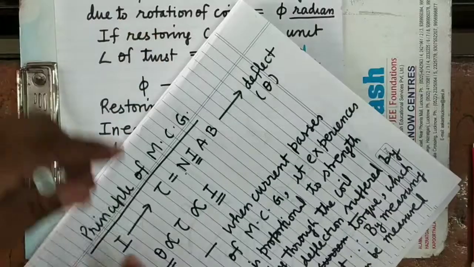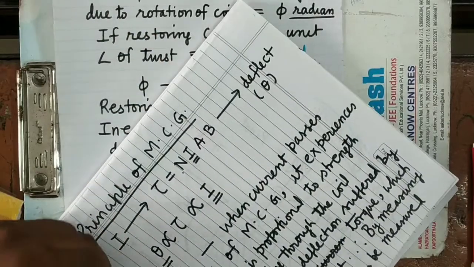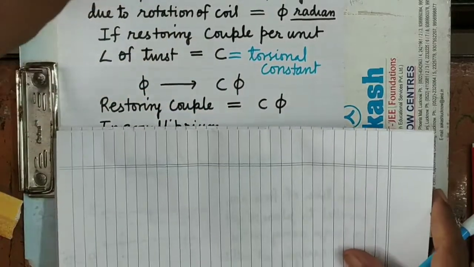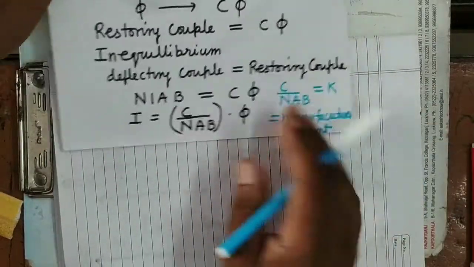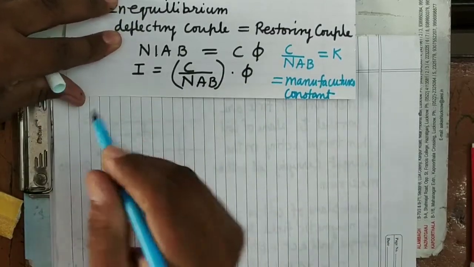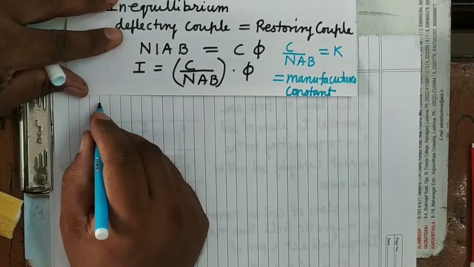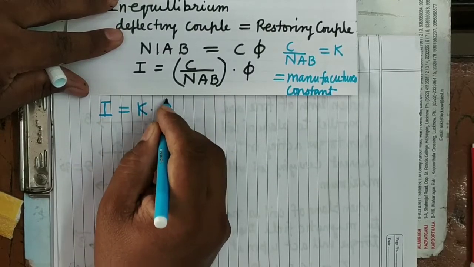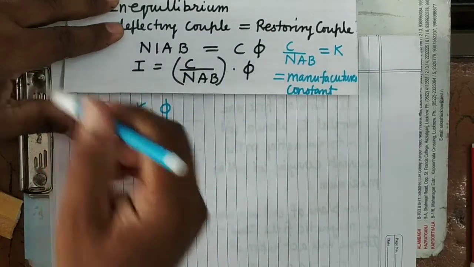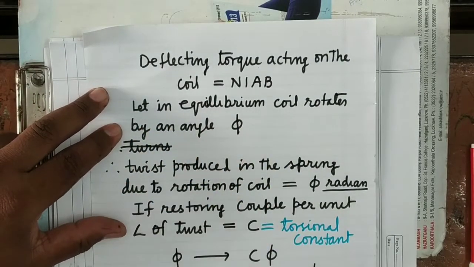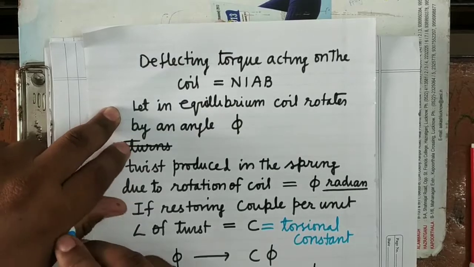So see in the next page, here you can see that I will become equal to K into phi. I equals K into phi. And phi, I have already told, in equilibrium the coil rotates by an angle phi.